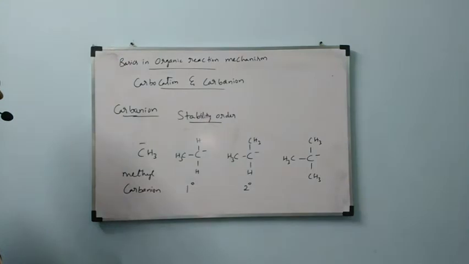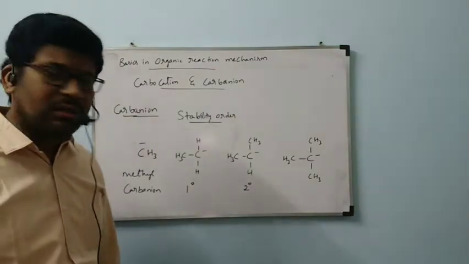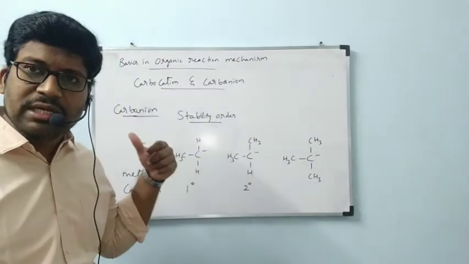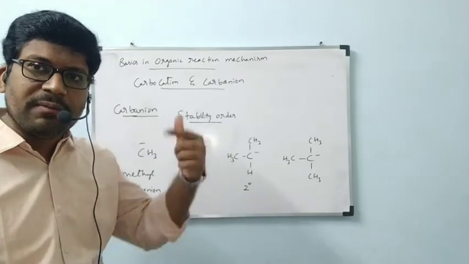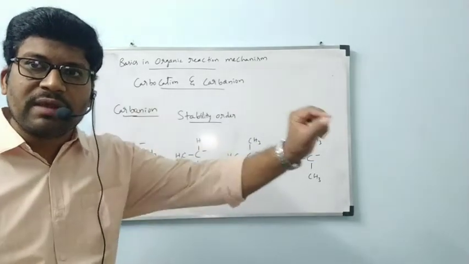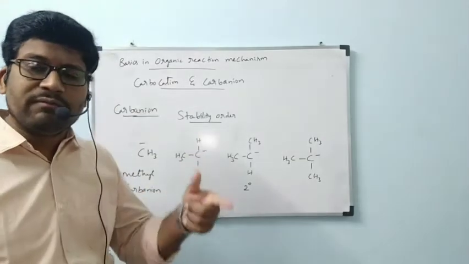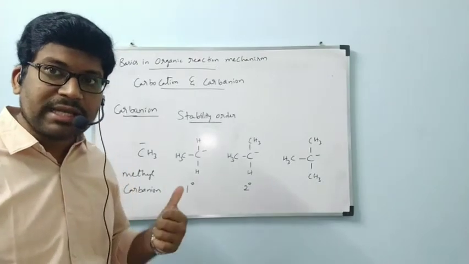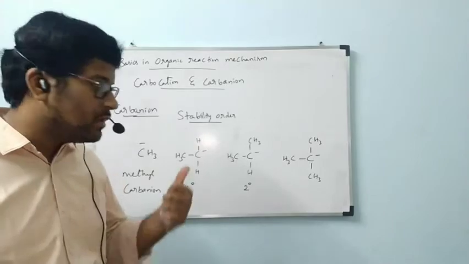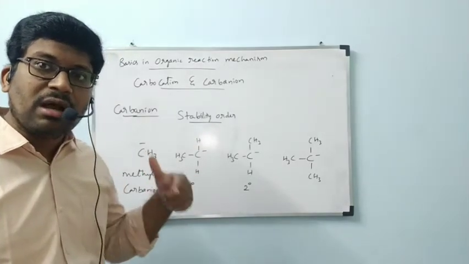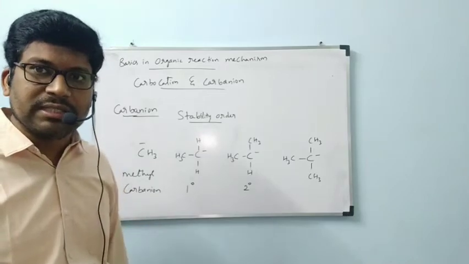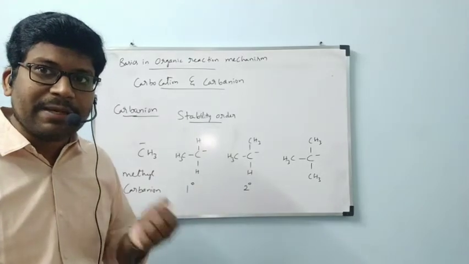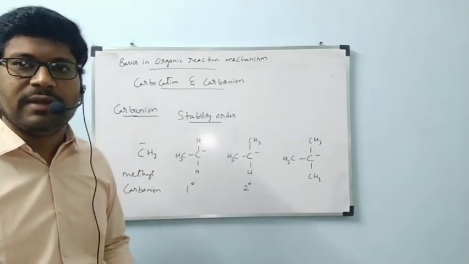This is a tertiary carbanion. Carbon should be satisfied with four bonds. You are writing here three bonds only, and the fourth one is only the negative charge. In the previous condition also, the fourth one is a positive charge. It will form a bond with any other negatively charged substance, then the fourth valence is also satisfied. Here it will form a bond with any H plus, and be satisfied with the fourth bond. While the reactions are happening, heterolytic cleavage happens and we get these negative and positive charges. After that they get involved in bonding and again form tetravalency. But meanwhile these are formed like intermediates. At that time we have to discuss the stability of these anions and cations.